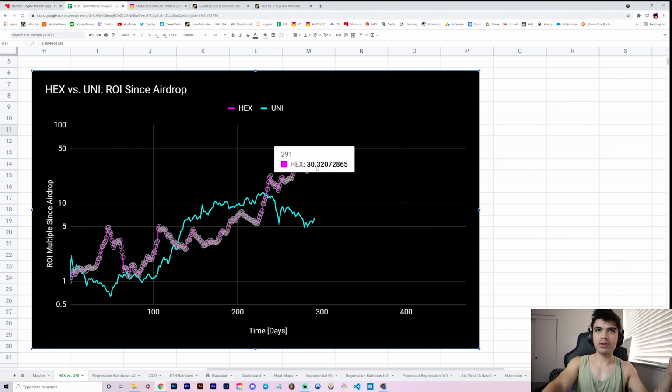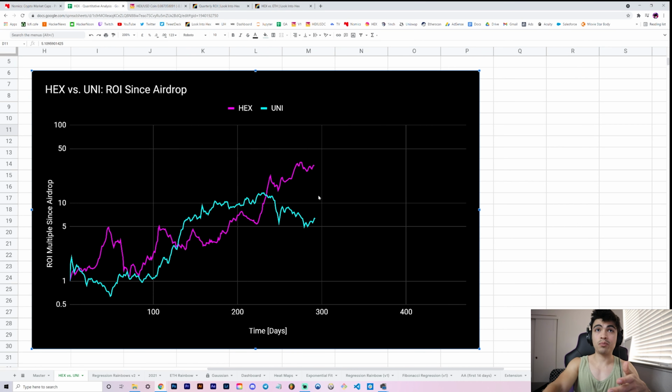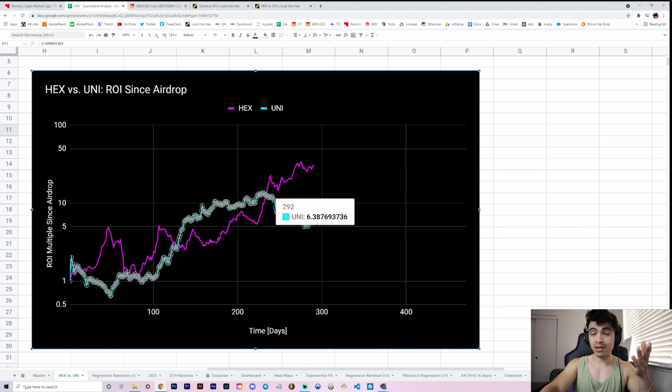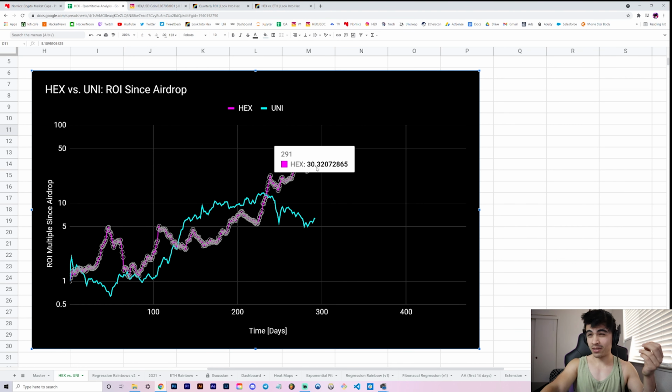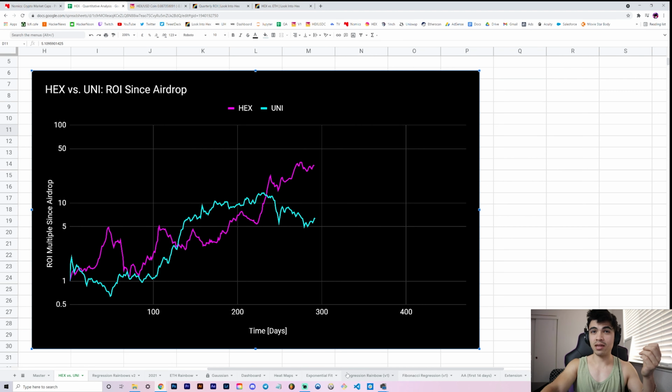like 8 grand, like 7 or 8 grand. Whereas if you had dumped it for HEX and staked it through big payday, right now you'd be sitting on anywhere from like $60,000 to $100,000. So pretty much an order of magnitude better, right? If you're only 6x up here and you're closer to 50x up on HEX than with staking, it's pretty much a 10x better move to have gone with HEX instead of Uni.